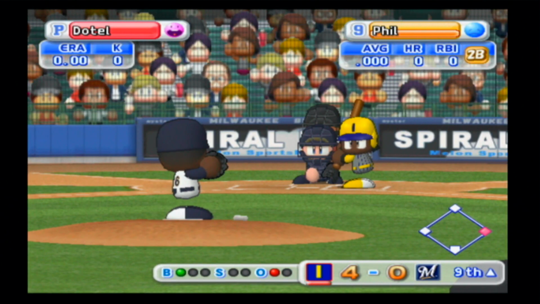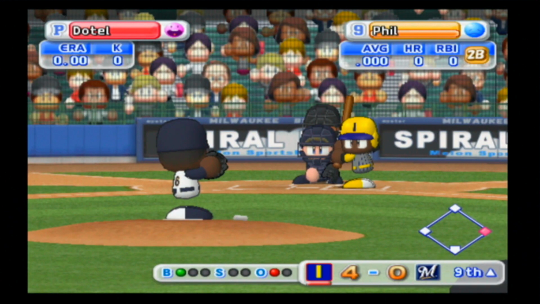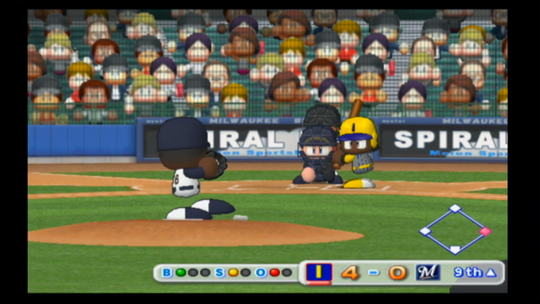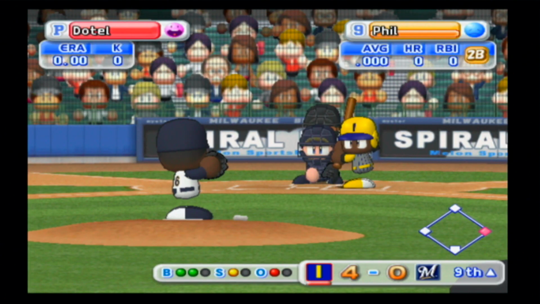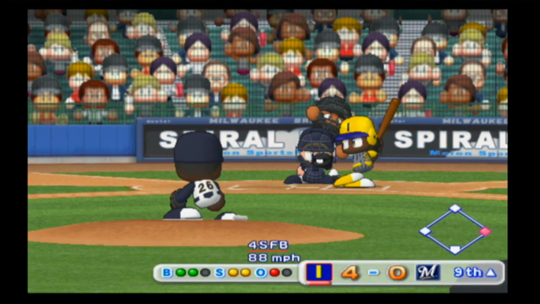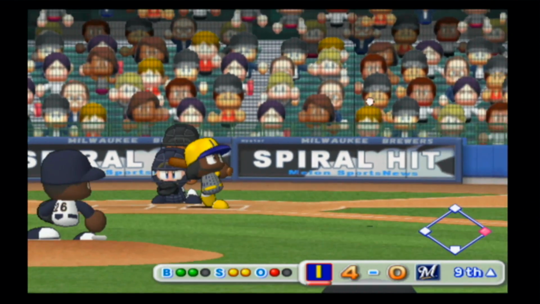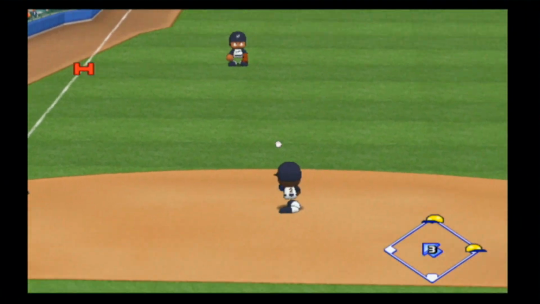Here's Phil, his second chance at it. They check over on first. Dotel to the plate this time. Gets the call on a low pitch, 1-1. That one too high, does not get that call, 2-1. There's a called strike, 2-2. Phil with a base hit into left. That will put 2 runners on with only 1 out.